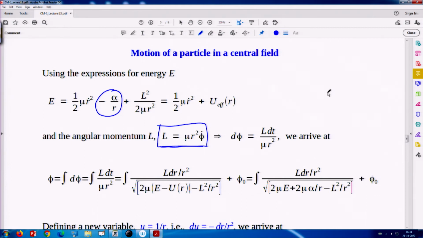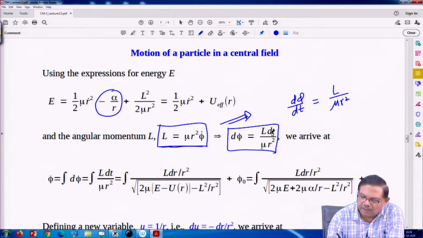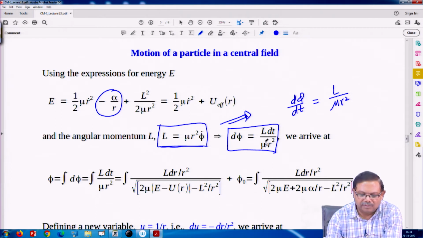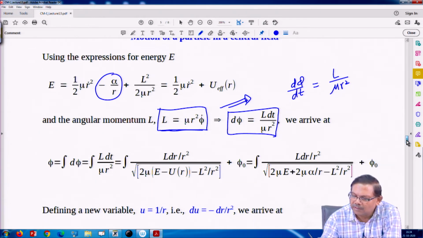That means integration over dt may be converted to d phi using this expression, as we were doing some time ago.